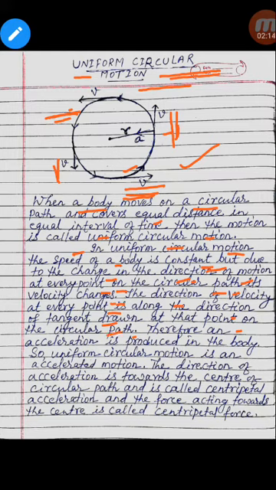Since velocity is changing at every point, acceleration is produced in the body. So uniform circular motion is an accelerated motion, and the direction of acceleration is towards the center of the circular path. This is the center O.